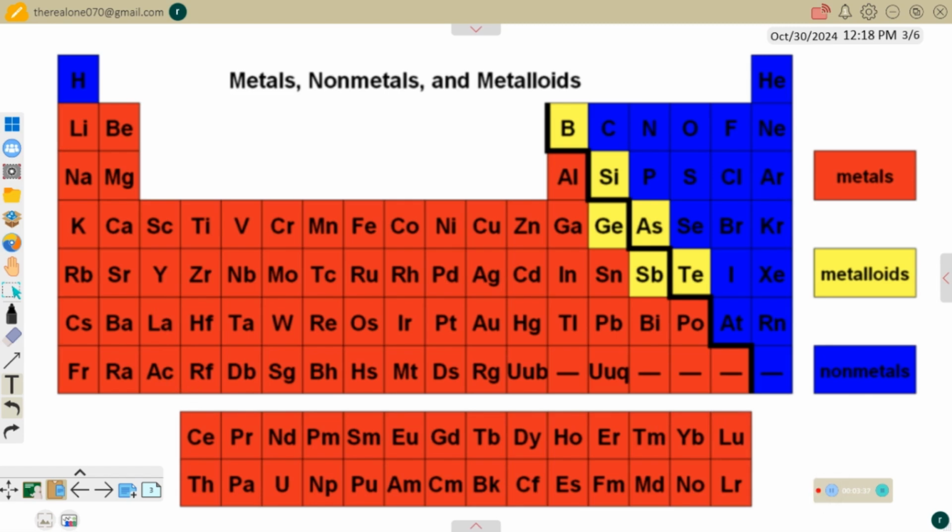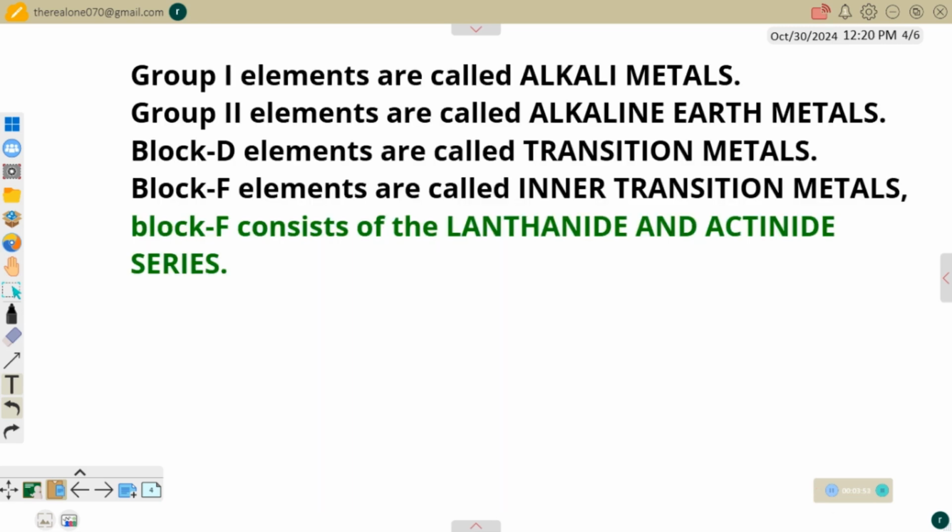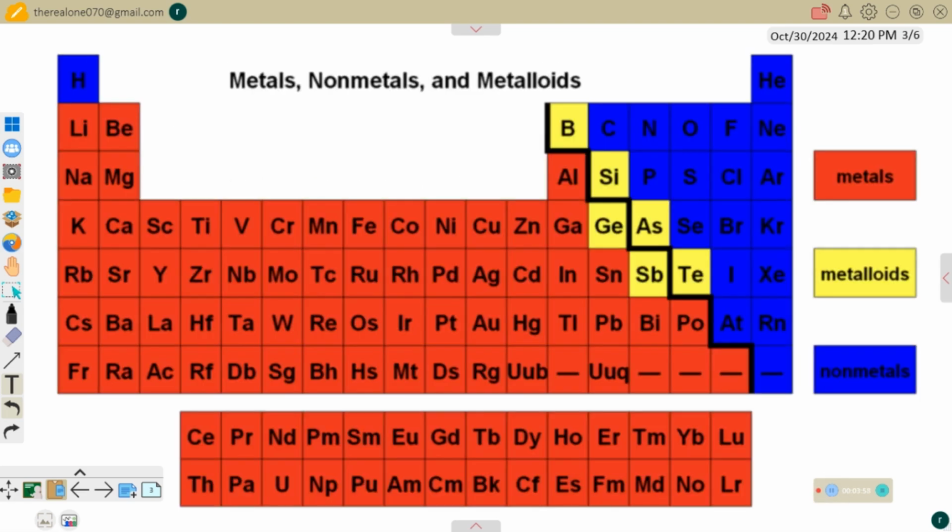The lanthanide series starts from atomic number 57 up to atomic number 71. So that's a group of 15 elements, called the lanthanide series. Similarly, the actinide series is also a group of 15 elements, starting with actinium, with the atomic number 89 up to 103. Those are the actinide series. All of those ones are metals. You can see metals can easily be identified on the periodic table.